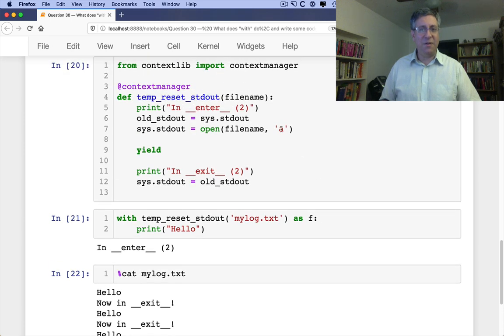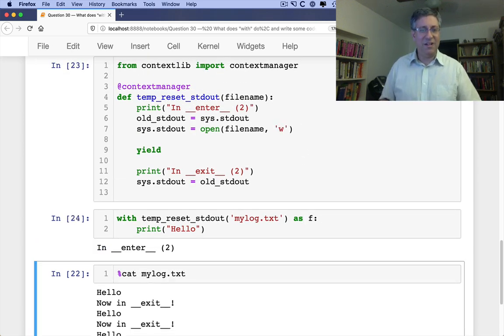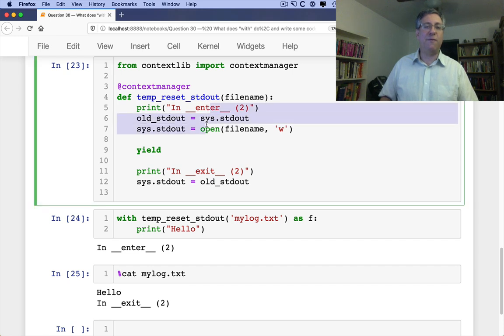What if I just do writing? I think someone else might have it open or something. I think that might be the issue here. No, now it's happy. Okay, there we go. So I don't know what I reset there, but something obviously wasn't happy before and now is much happier. So basically what we see is the stuff that's before the yield is what's happening in the enter part, and what's happening after the yield is happening in the exit part.